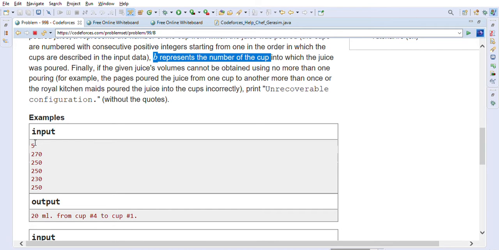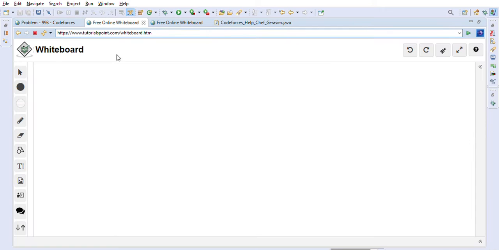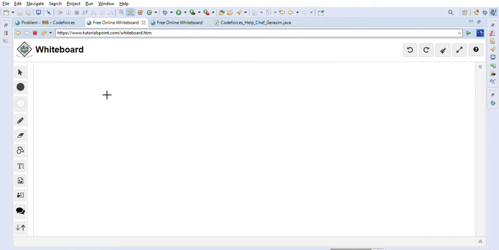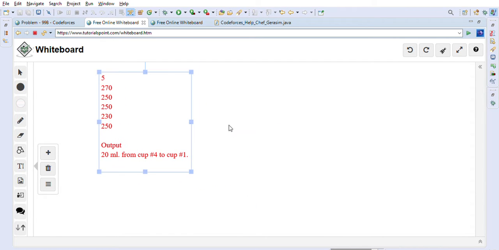As you can see in the first example, let's take this example to the whiteboard. I'll quickly copy this, and then we will discuss it. First we will understand this problem, then it will be easy for you to write and implement the solution. It is not that difficult. So this is the one scenario they have given us.